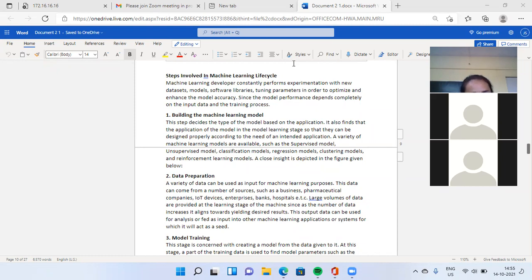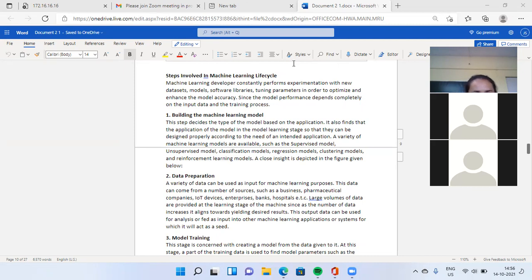You have to choose one model out of these. In the first step of the machine learning life cycle, you have to choose the one model which is suitable for your application. You have to decide. A closer insight is depicted in the figure below.